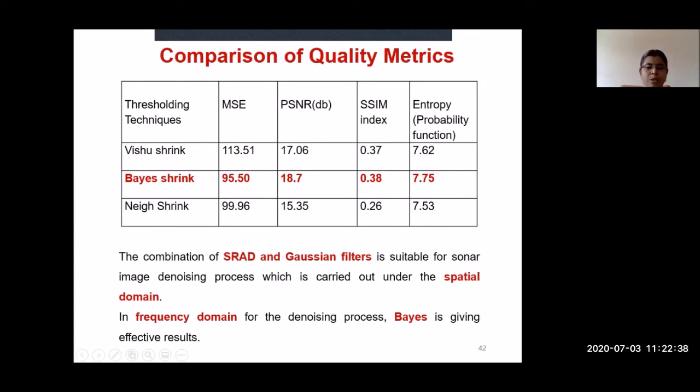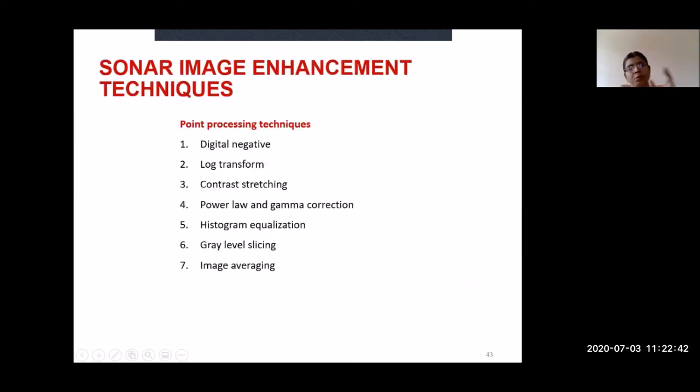So finally I concluded that SRAD Gaussian is the best filter. Then after filtering, I am going for the image enhancement. Image enhancement means we are going to increase the contrast and brightness of the image. These things are called image enhancement.